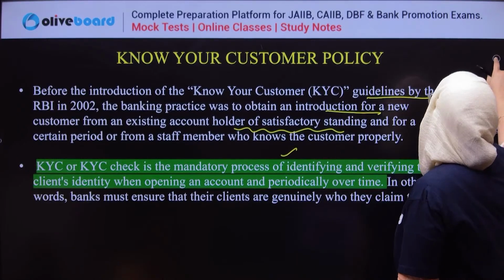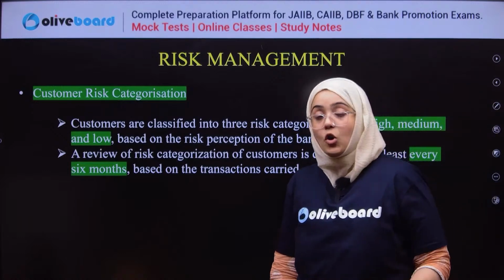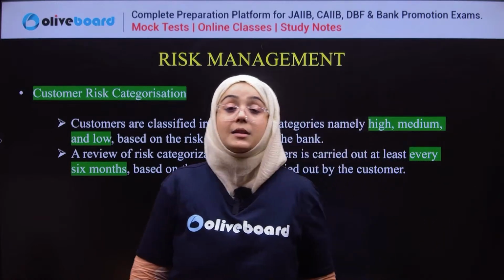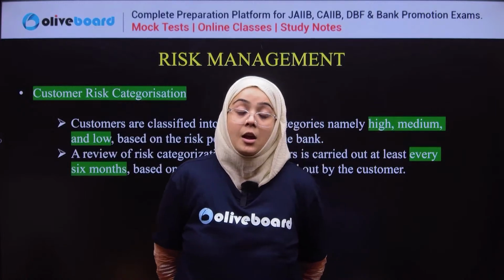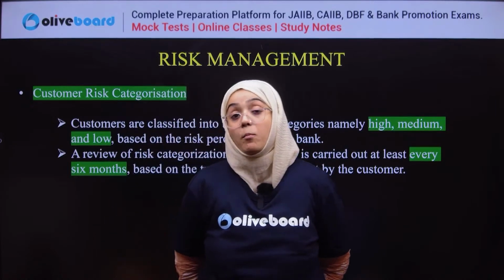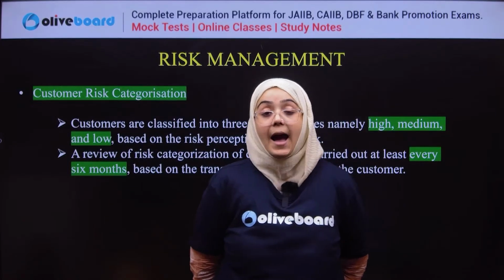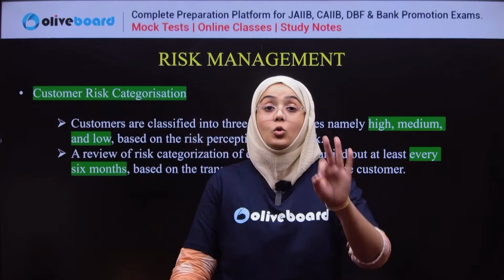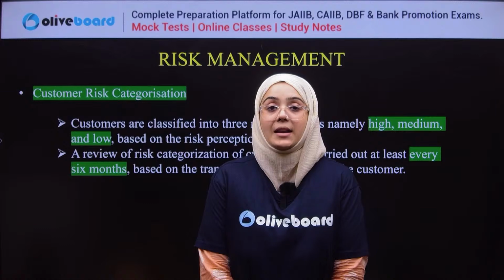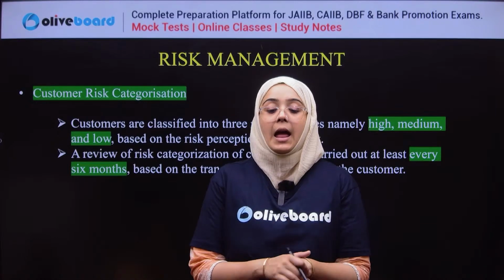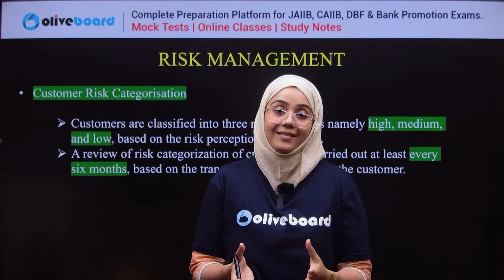Okay, now in the Know Your Customer policy, always remember the customer risk categorization is a very important thing. Under the Know Your Customer policy, the customer is categorized into three main categories. What are these three main categories? First is high risk customer.